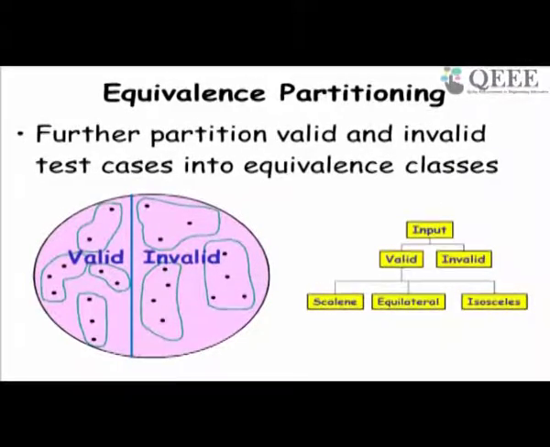For example, in our triangle problem where we give three sides and our function tells the type of the triangle, the valid equivalence classes can be scalene, equilateral or isosceles. The invalid inputs may be, let's say, negative values and so on.